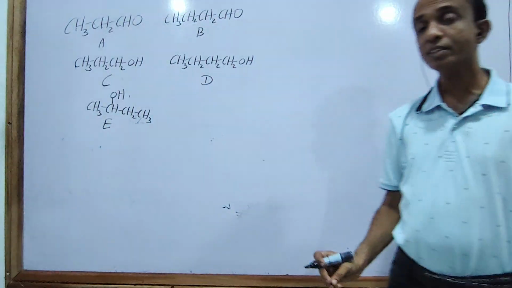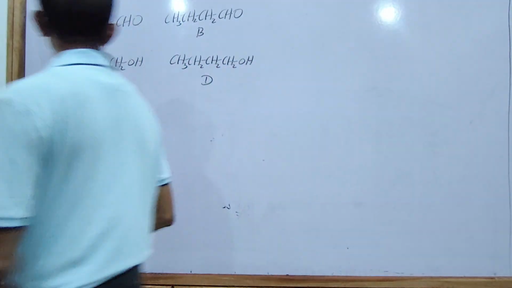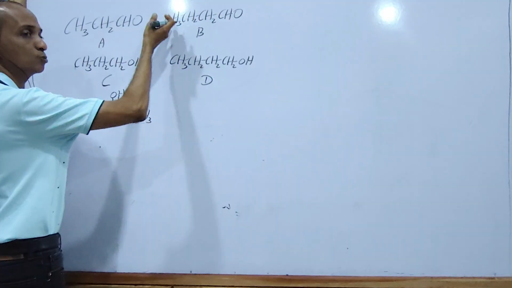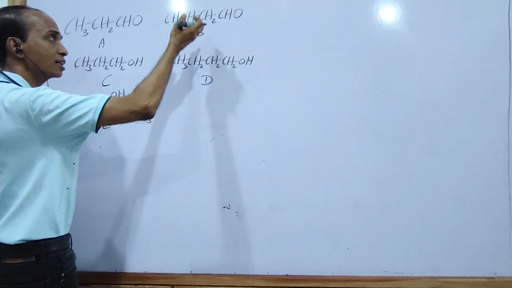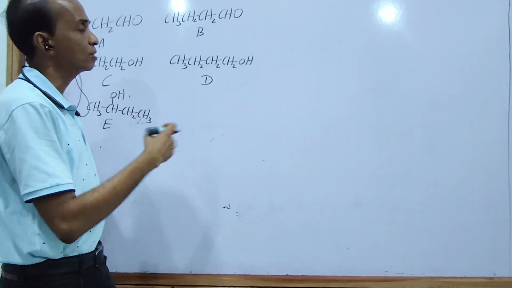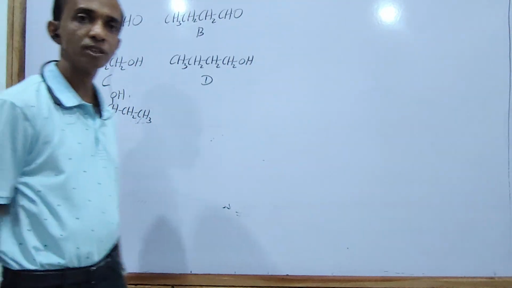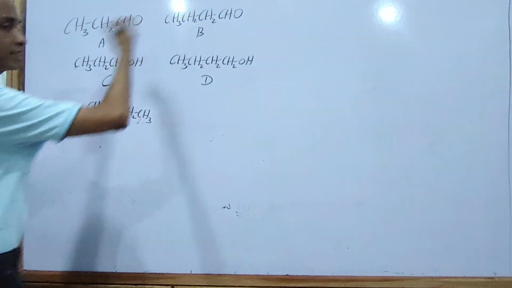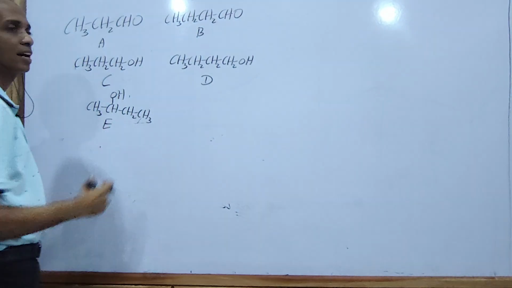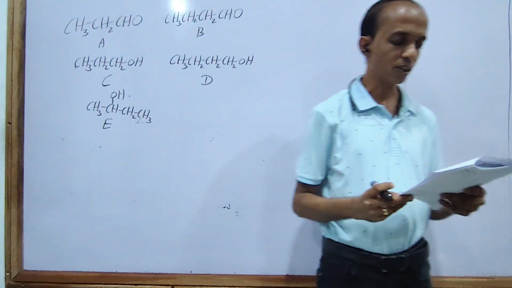Otherwise, what factors reduce the water solubility of organic compounds? That is the non-polar part, the hydrocarbon part, the alkyl groups. These are non-polar. How does the non-polar part become larger? It becomes larger with an increase in carbon atoms. If the carbon atoms increase, the non-polar part increases, and as a result they reduce their solubility. Okay, now go to the answers.